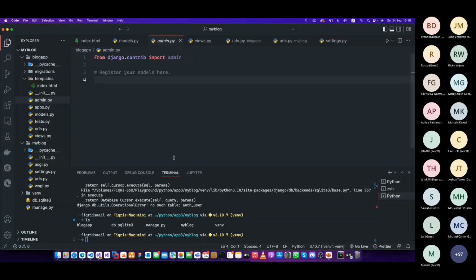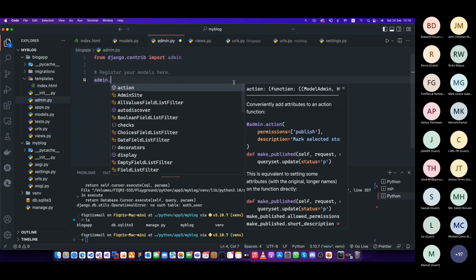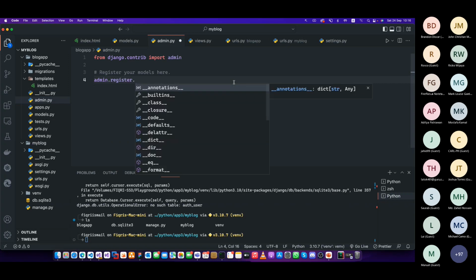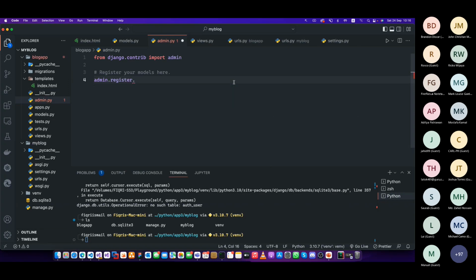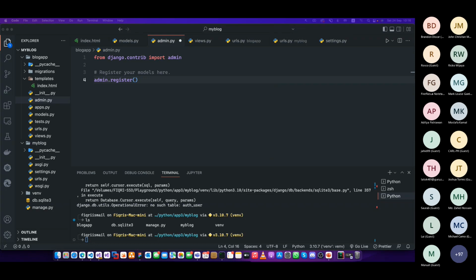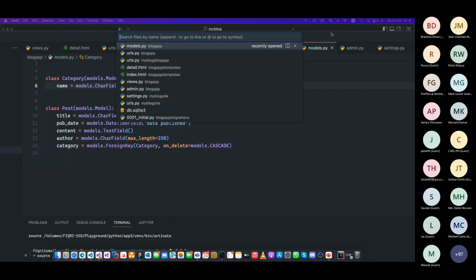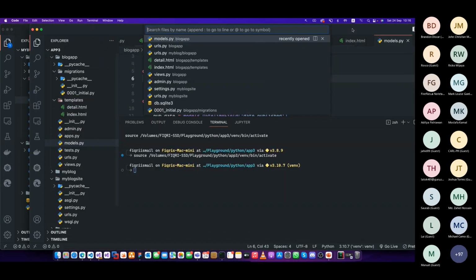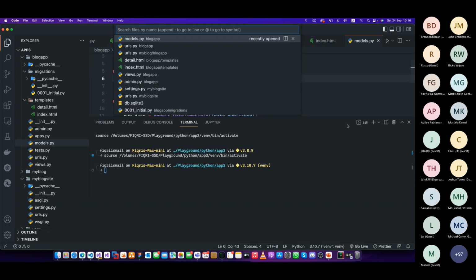So now we have the models here. Let's add the models here. So this is how you add the models into your admin panel. You go back to this admin panel, this admin thing. You have to tell admin dot register dot this model. So you have to add these models, whatever the models you are using. So let me show you the code I have here. That will be much easier to show you, right?